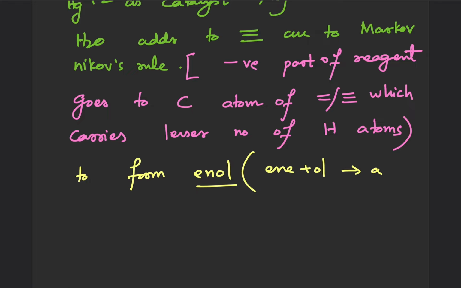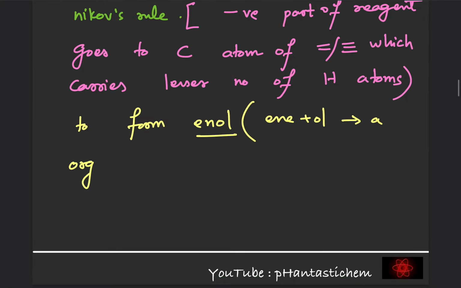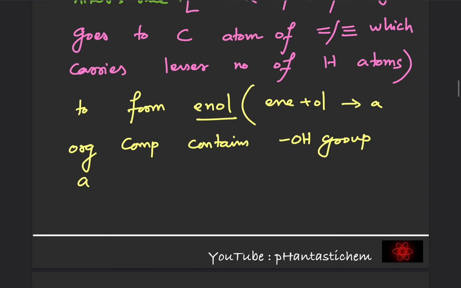So this means an organic compound that contains an OH group attached to a carbon which is a part of a C double bond C.